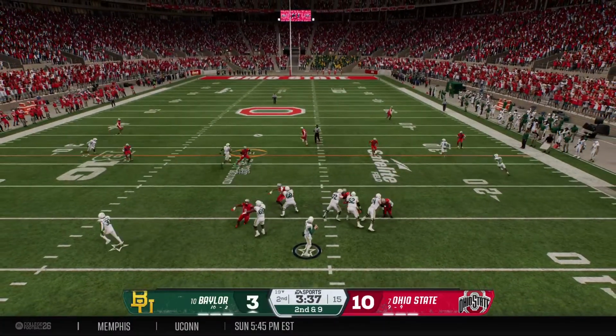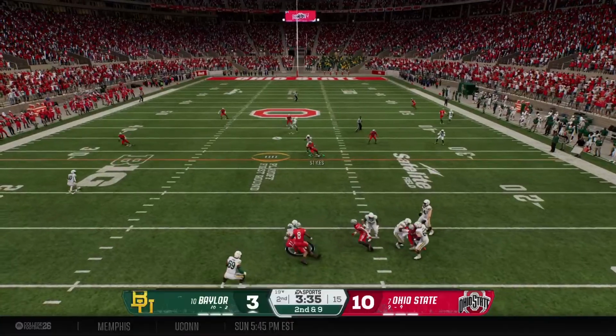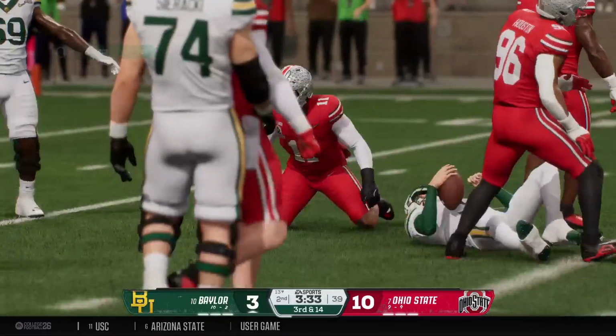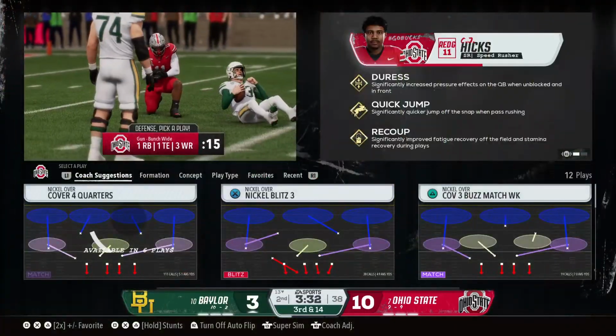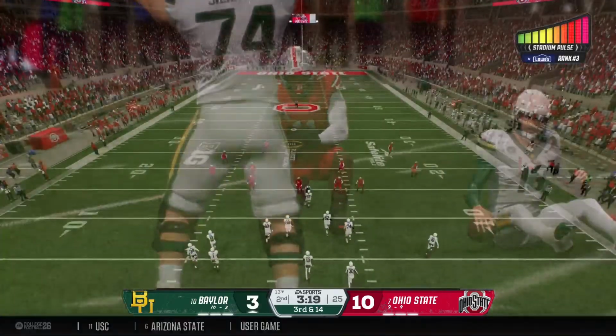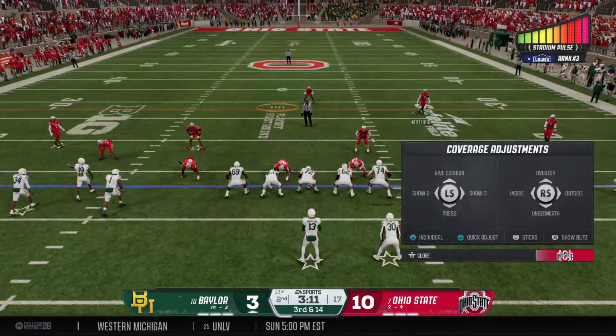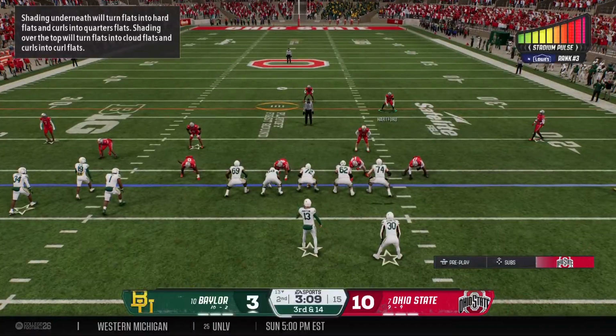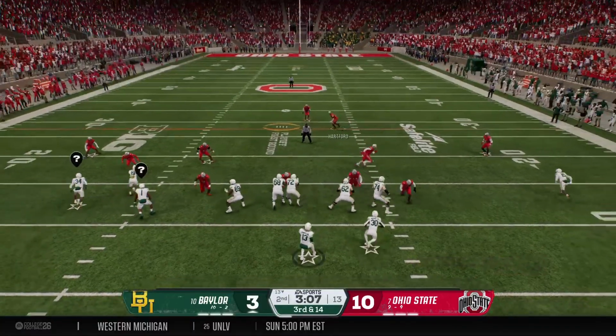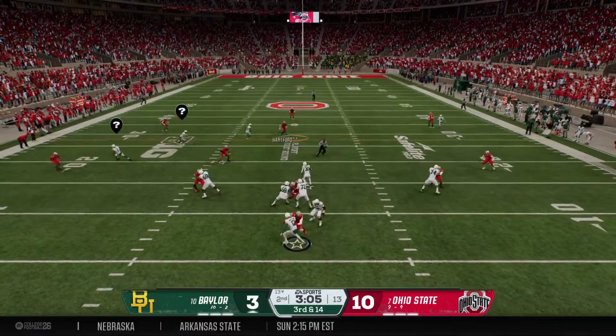Scanning the field, it's Robertson. The pocket breaking down. And pass rush gets home. What a play here by this defensive line. You can get so caught up in the flashy offense of Ohio State in recent years. Let's not forget, a still-play defense in the shoe and have such great history and tradition.